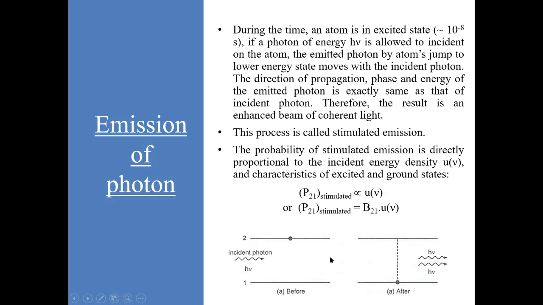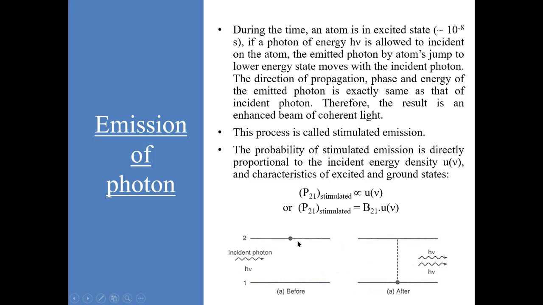The direction of propagation, phase, and energy of the emitted photon are exactly the same as those of the incident photon. Therefore, the result is an enhancement of the beam of coherent light. This process is called stimulated emission.